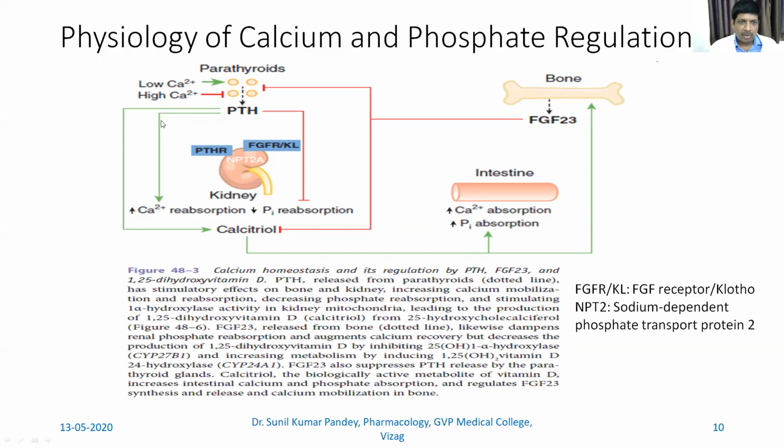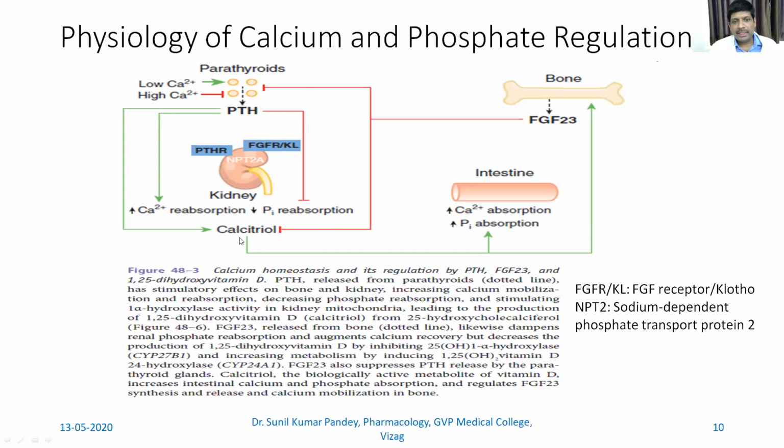So parathyroid hormone causes increased calcium reabsorption and increased calcitriol synthesis, formation or conversion. As well, parathyroid hormone causes decreased phosphate reabsorption. Now, when there is more formation of calcitriol, there is negative feedback and it inhibits the release of parathyroid hormone.